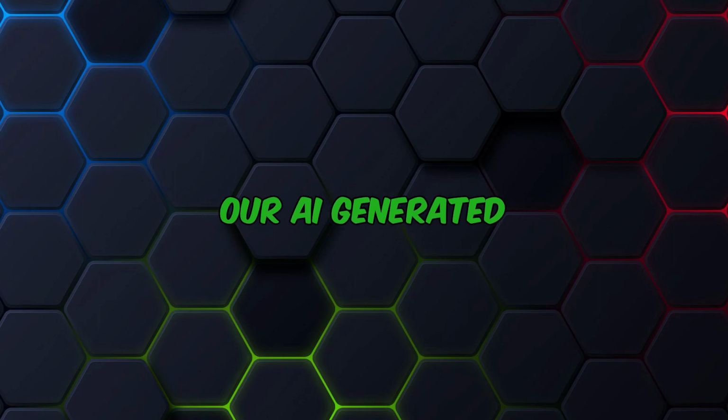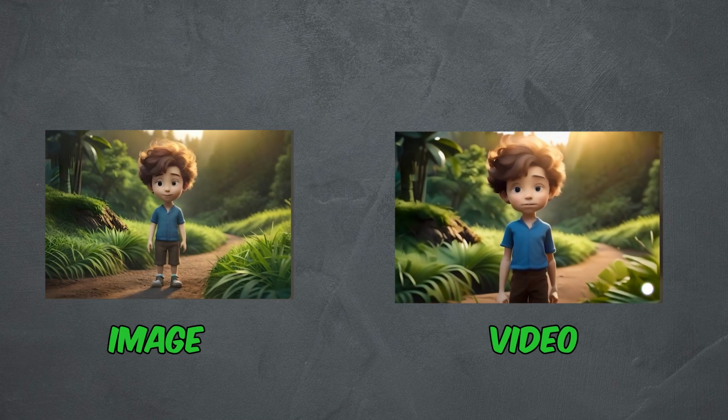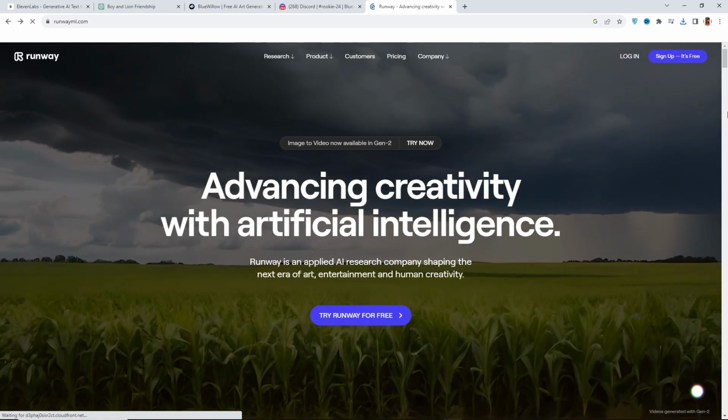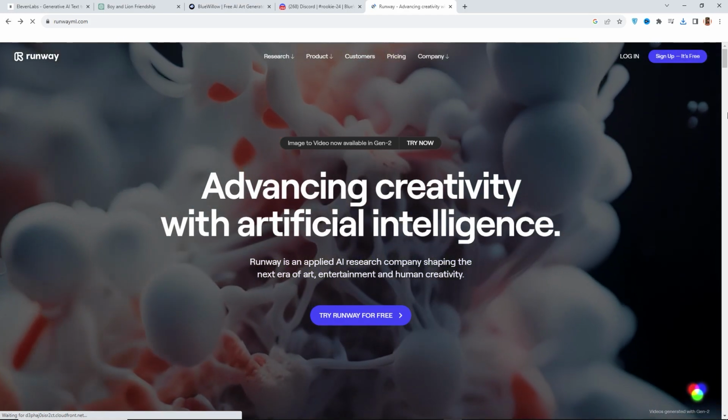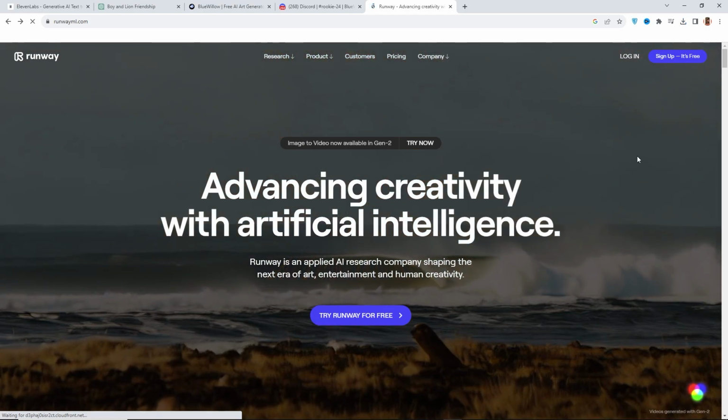Step number 4. Our fourth step is to convert our AI-generated images into an animated video like this. To do that, I am going to use this AI tool, which is Runway.ml. First of all, you need to create a free account. You can do that easily by clicking here.